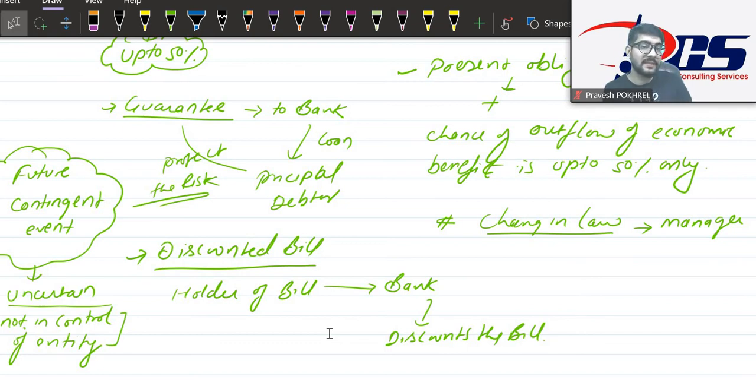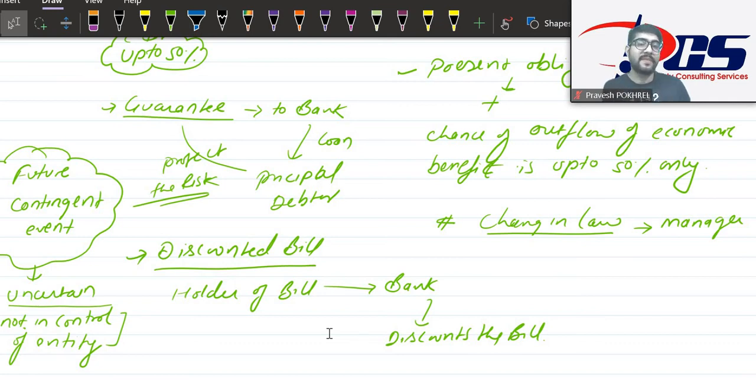So in that case, the organization can avoid the liability, which is a present obligation. In this situation also it is contingent liability. Maybe you may do so, or maybe you may not. It depends upon your choice. And there is less than 50% chance that you may enter into that obligation, or you may go for the training. Then in that situation also you can call it contingent liability.